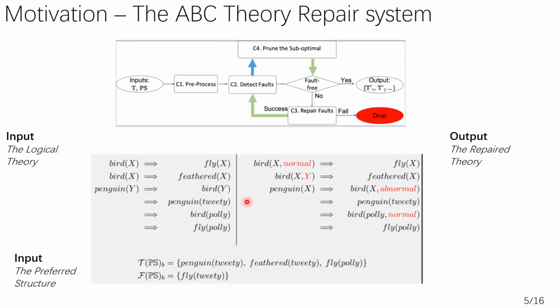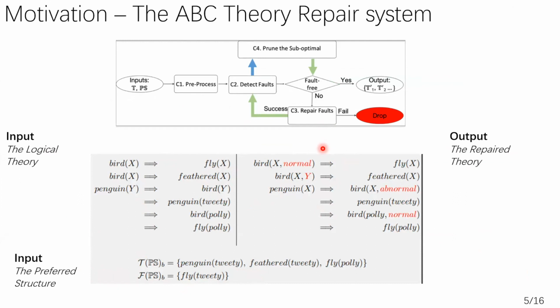Here is the flying example for the ABC system. The input is the Datalog theory, and the observation is split into 2 sets, the true set and the false set in the preferred structure. The ABC system takes these 2 inputs and outputs a repaired fault-free theory.